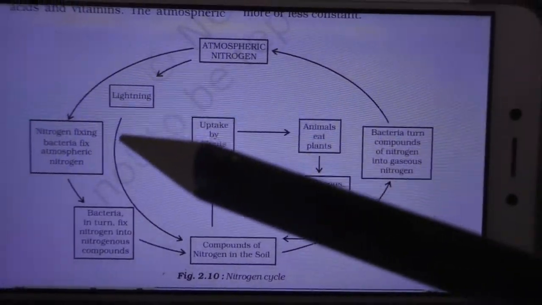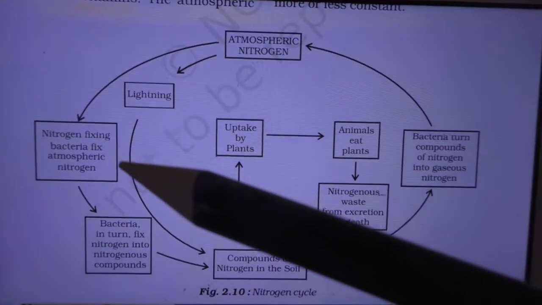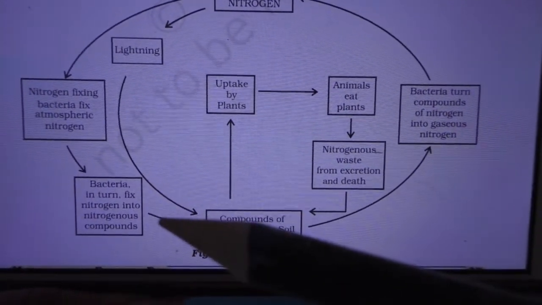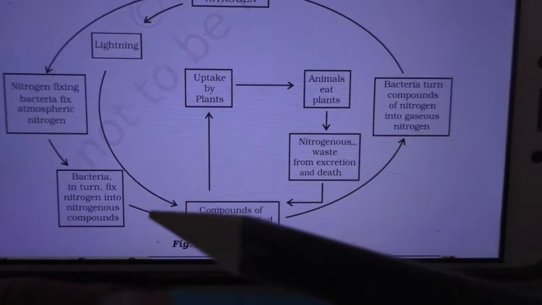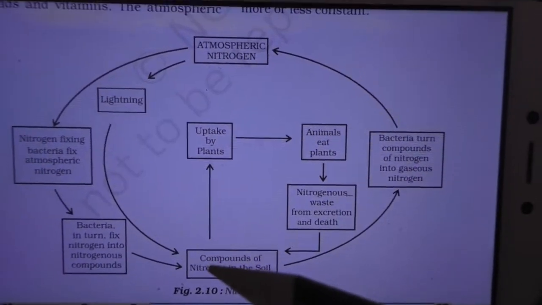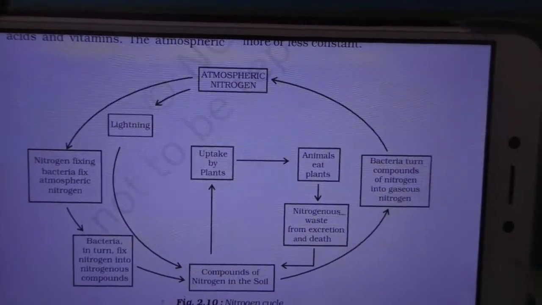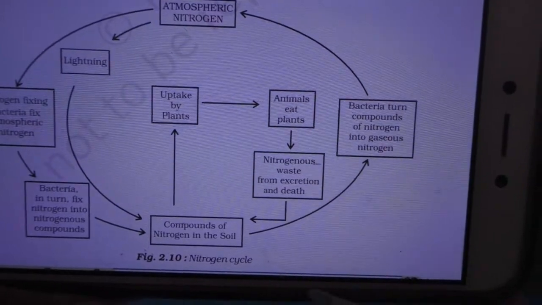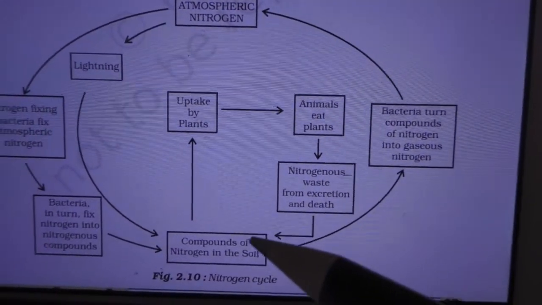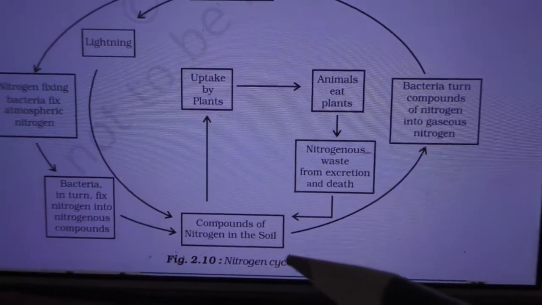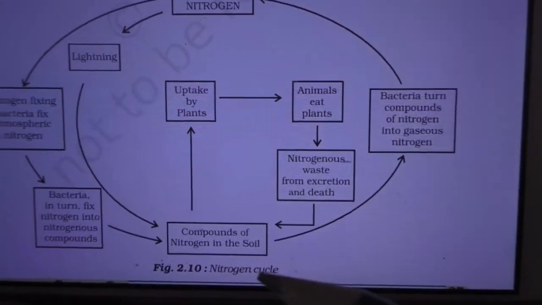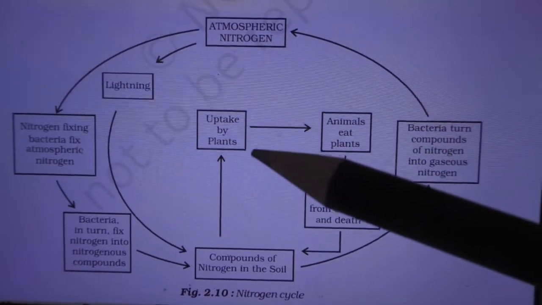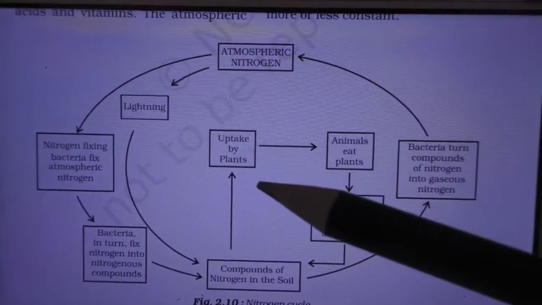So nitrogen fixing bacteria fix the atmospheric nitrogen. Then this bacteria turns that nitrogen into nitrogenous compounds. Are you clear children? So here you have to attach the cycle. Okay, finish that. Now these nitrogenous compounds are there in the soil. Now who will take these nitrogenous compounds? Plants will utilize them, they are taken by plants.